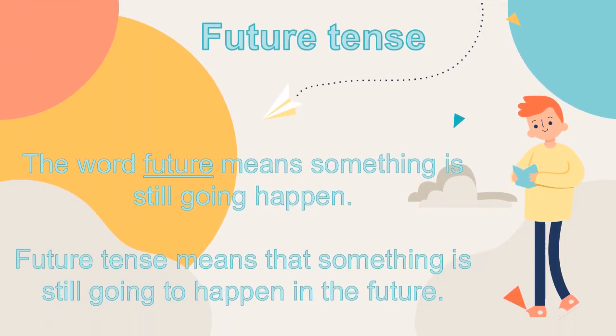Future tense. The word future means something is still going to happen. So, future tense means that something is still going to happen in the future. An example is I will walk to the shops.